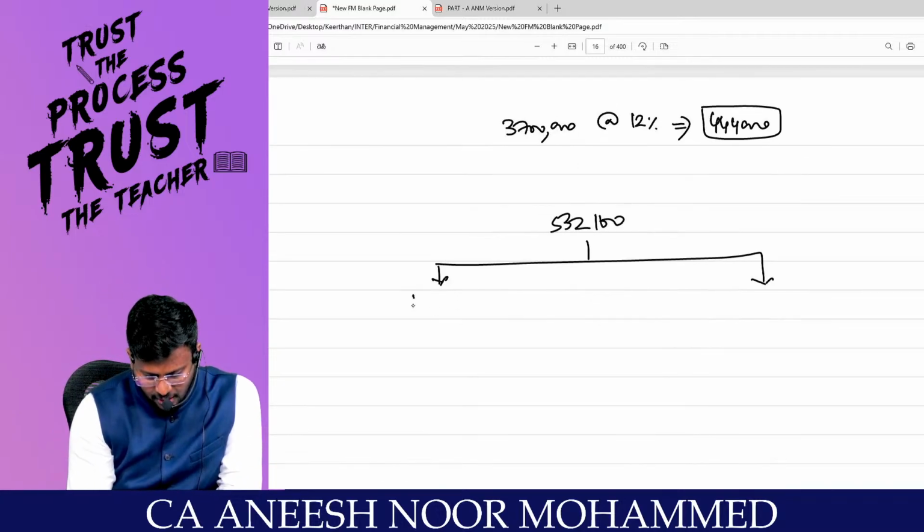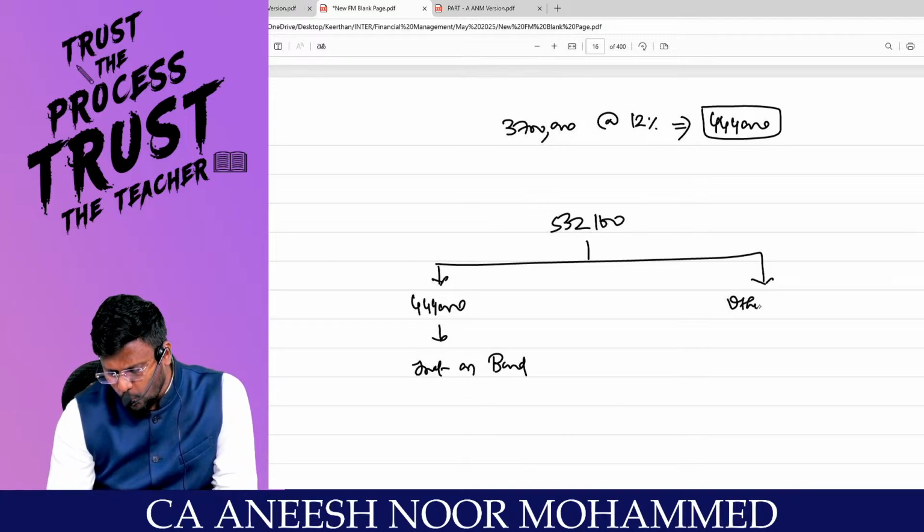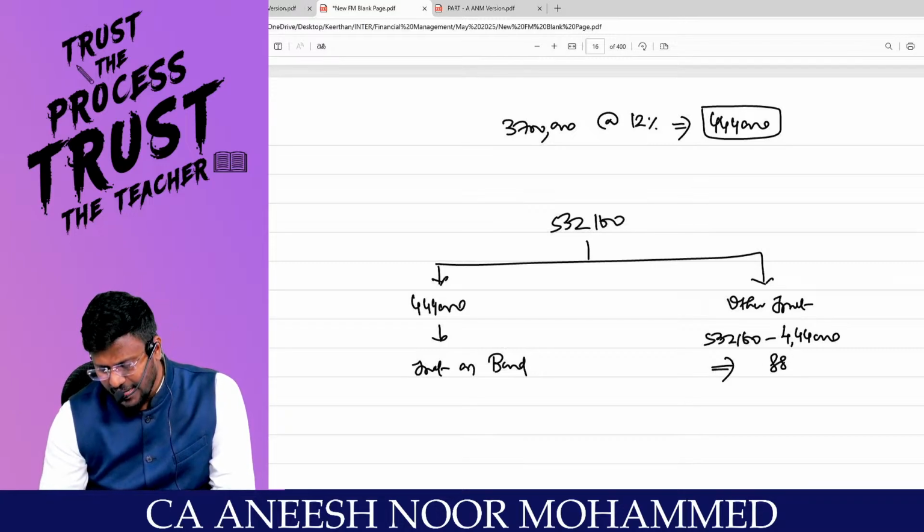Out of that, 4 lakh 44,000 is the interest on bond. Is it bond? Yes, sir. Then I am having what interest? Other interest, which is 5 lakh 32,160 minus 4 lakh 44,000 comes to 88,160 is the other interest.